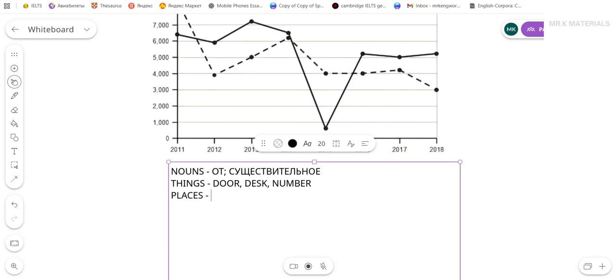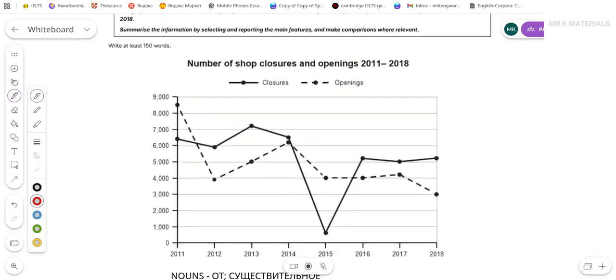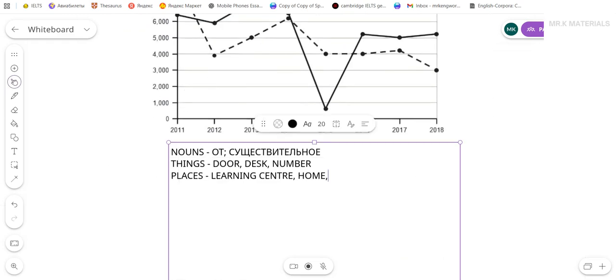For example, learning center, home. Or in our case, in this graph, we have shops. All right, that's a place here. Shop. Or I can also say shops. Doesn't matter. Can be singular, or could be plural.